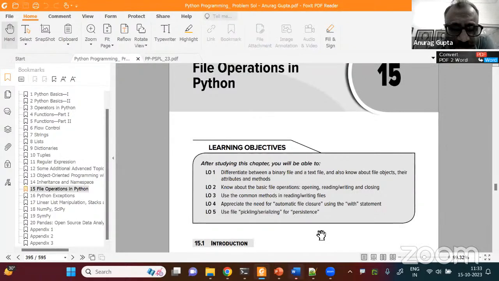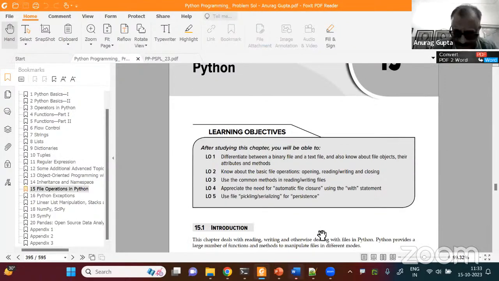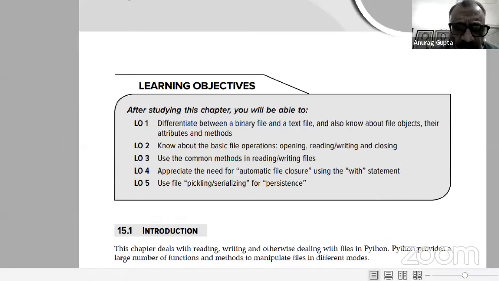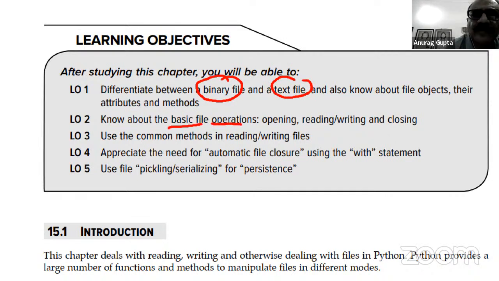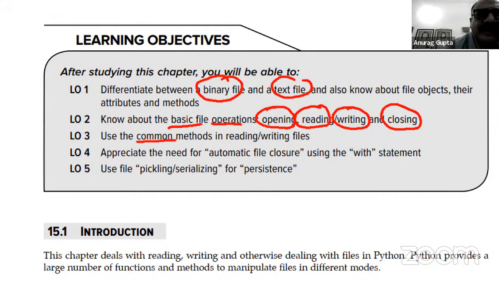So let us start, as always, with the learning objectives. I'll be talking about the differentiation between a binary file and a text file. And then we'll be talking about some basic file operations like opening, reading, writing, and closing of files. Then using the common methods in reading and writing of files.